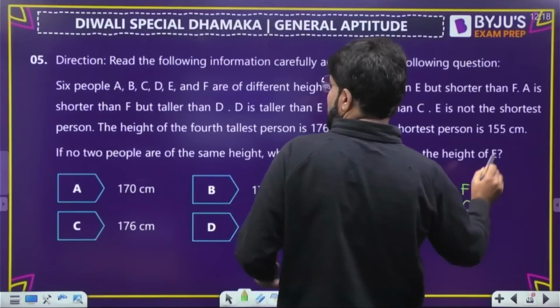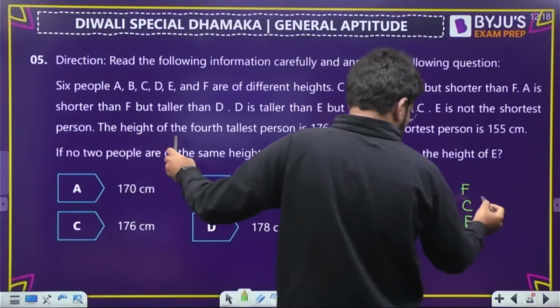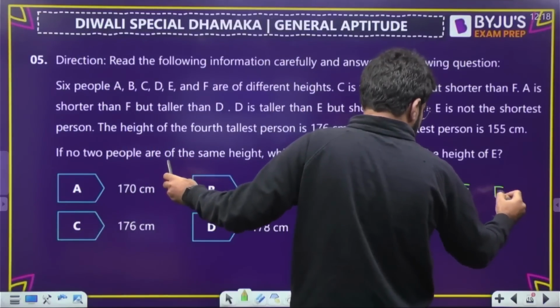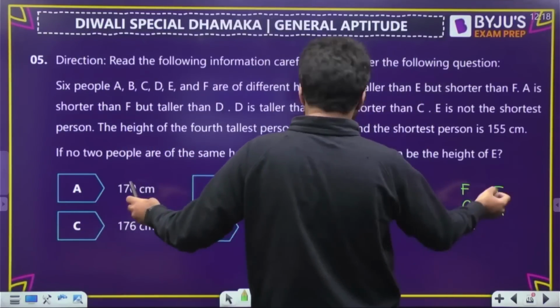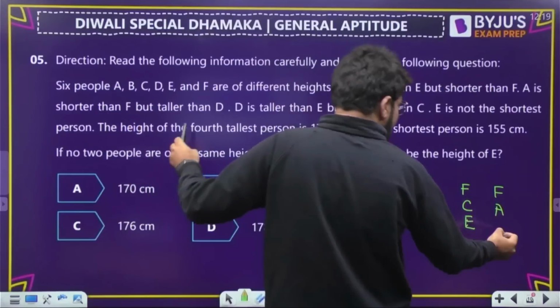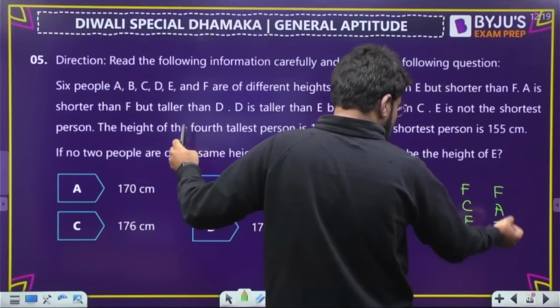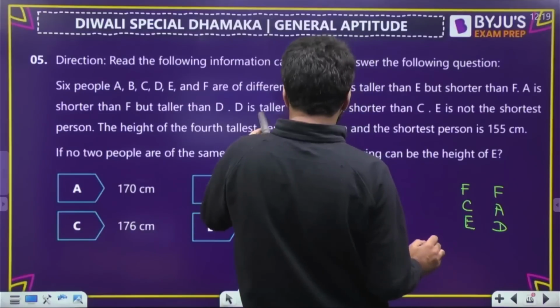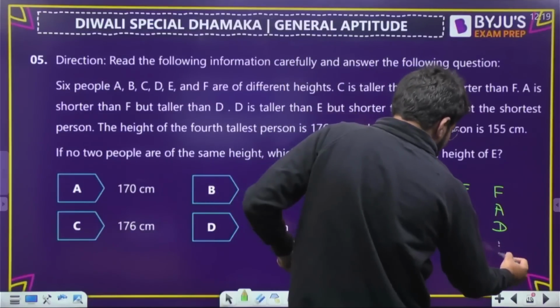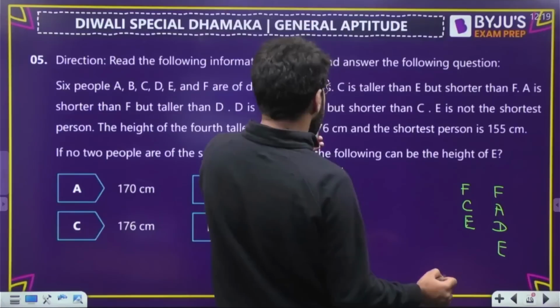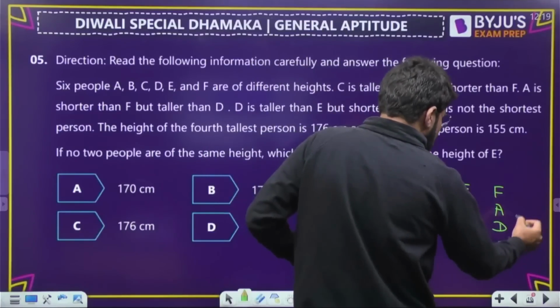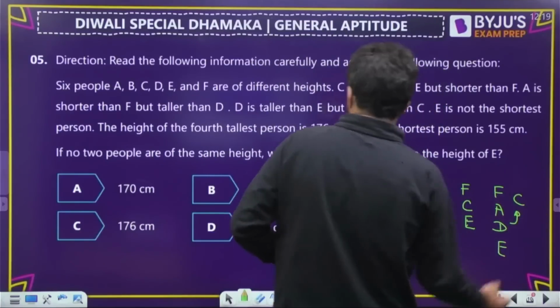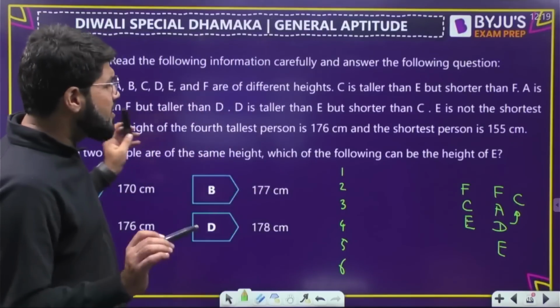F ऊपर आना चाहिए कहीं. A is shorter than F. Okay, so A will be below F. I'll write down different statements. A is shorter than F but taller than D. तो ये भी एक sequence बन सकता है. D is taller than E. अच्छा, तो E will come below. D is taller than E but shorter than C. Okay, तो C कहीं ऊपर आएगा. E is not the shortest.